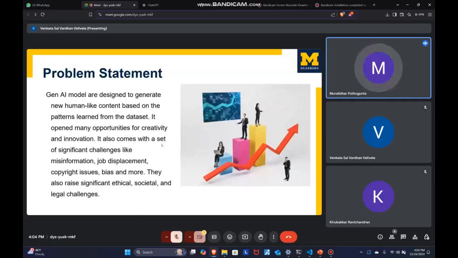Our system aims to address these challenges by using neural networks to analyze patterns, noise, and inconsistencies in image data to differentiate generative images from real world photographs. Let's move on to the objectives.